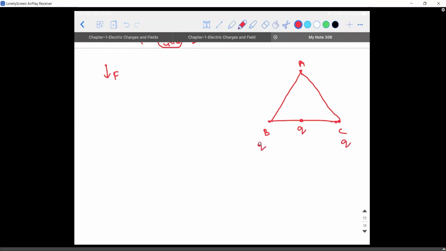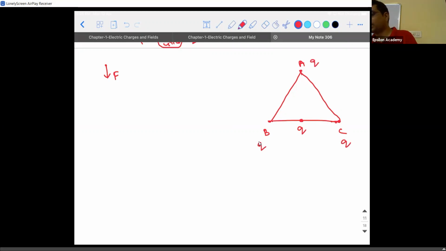No, sir. This is Q, this is Q, this is Q. We can do it in one step. Okay, I'm just going a little fast to make you understand. If you want a mathematical calculation, that I'll do it in the next class. Okay, so I'm concerned about the force experienced at point P. So due to B, what will be the direction in which the force will be experienced at point P? If I call this as 1, 2, 3 and the point at P as 4. So what will be the direction in which P will experience the force? Rightward or leftward?